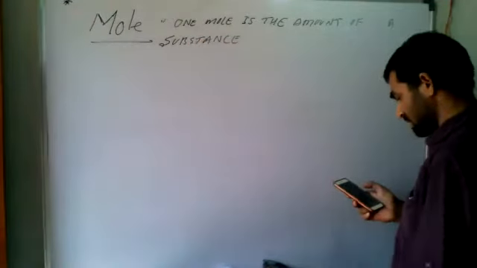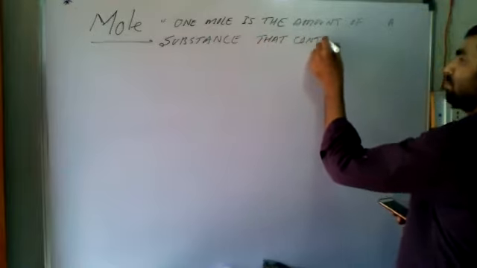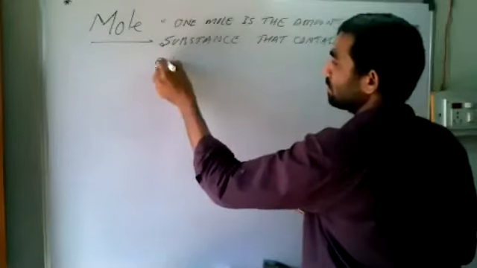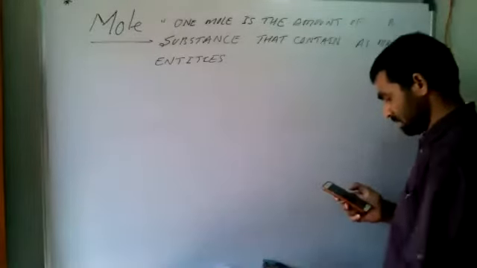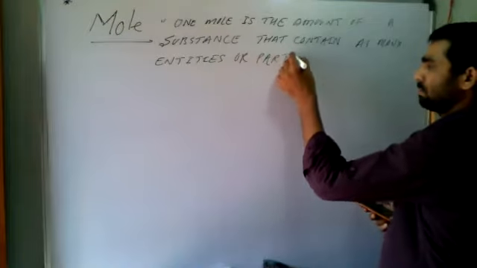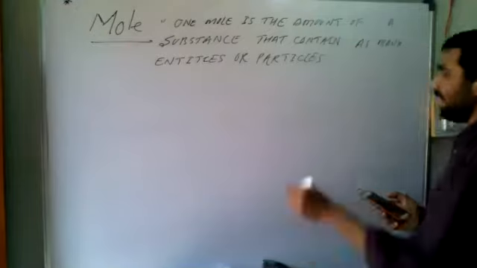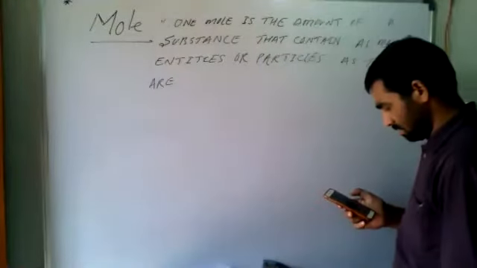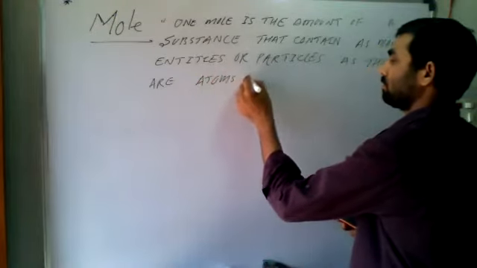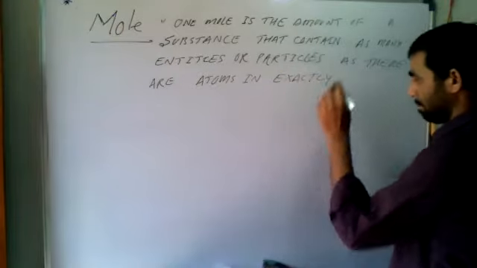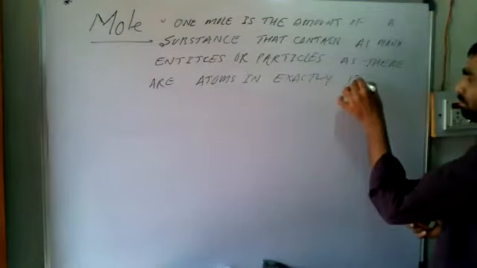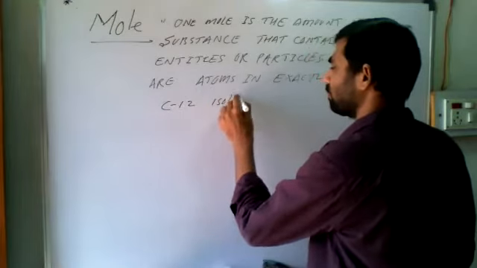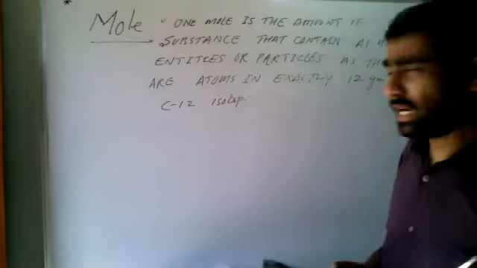One mole is the amount of substance that contains as many entities or particles as there are atoms in exactly 12 gram of carbon-12 isotope. This is the definition of mole.